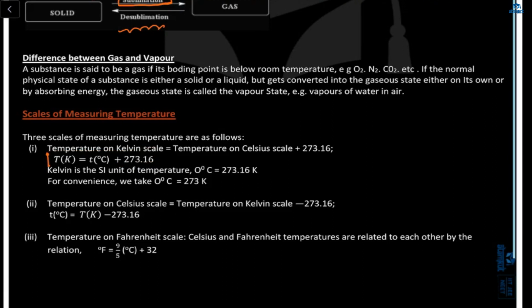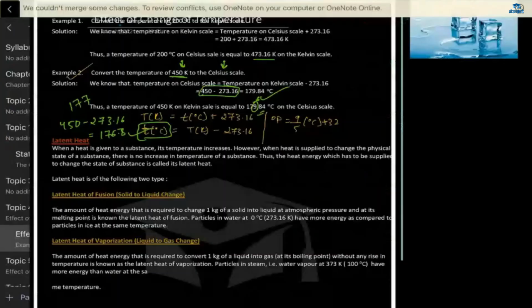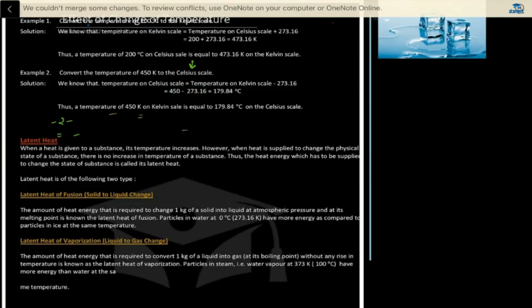First, temperature on the Kelvin scale is equal to temperature on Celsius plus 273.16. Second, please note it down, temperature on Celsius is temperature on Kelvin minus 273.16. And for Fahrenheit, degree F is equal to 9 by 5 times degrees Celsius plus 32. Note it down.